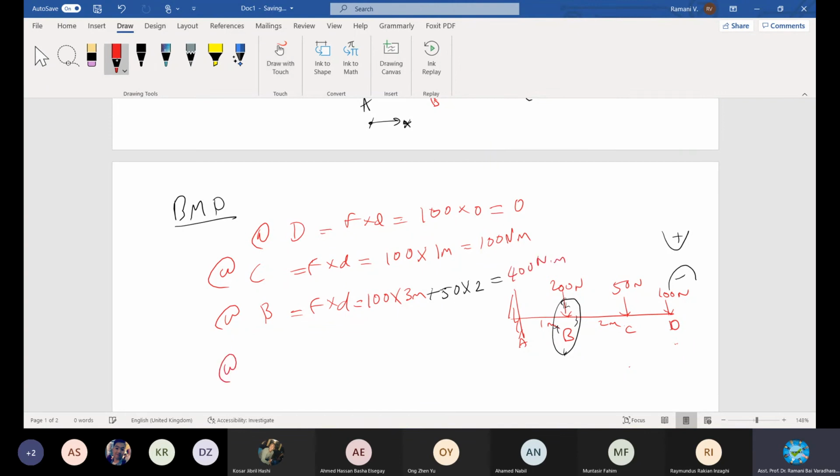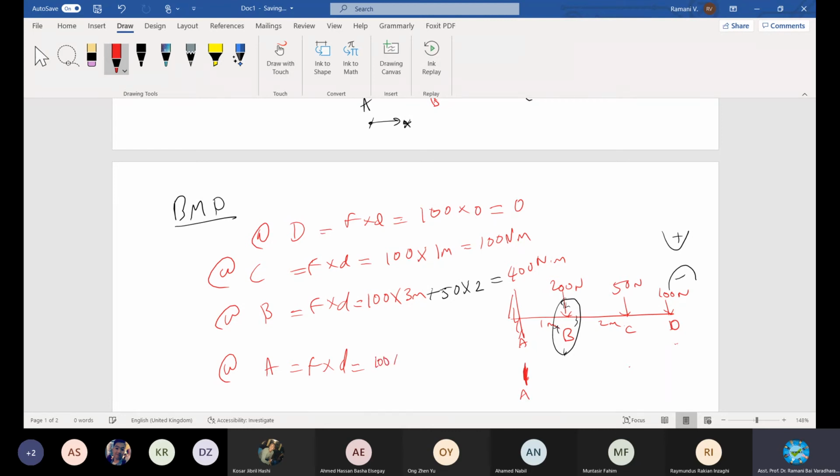Then moving on. Next is A. Who is this gentleman? Tantang. At A, what is happening? Tantang is standing here. He needs to account for all these three types of load, which are acting at different distances from this point A. Come on, start from A, 100. How much is 100, positive? Can you tell me, Tantang?